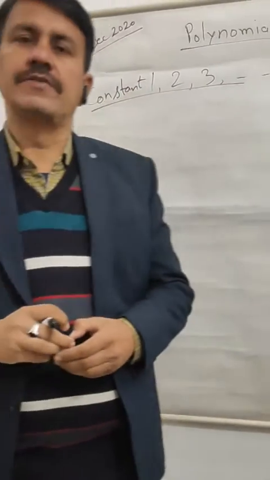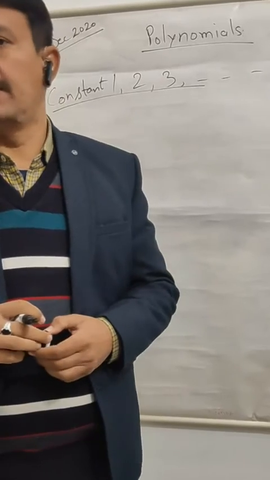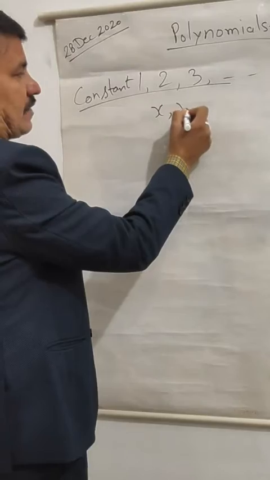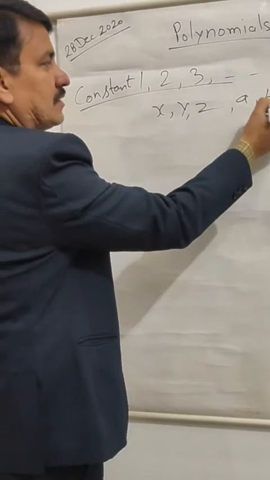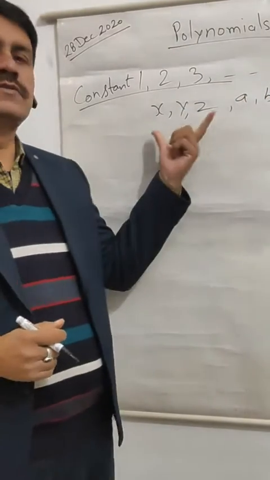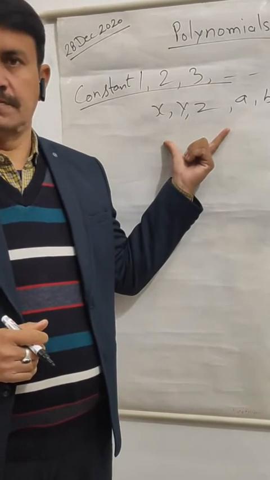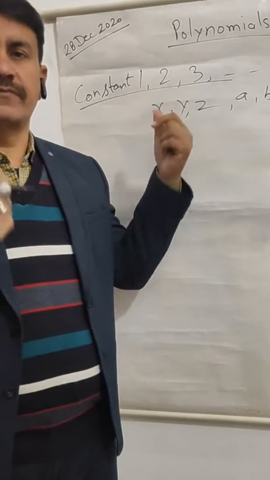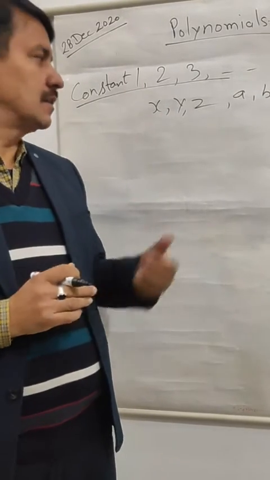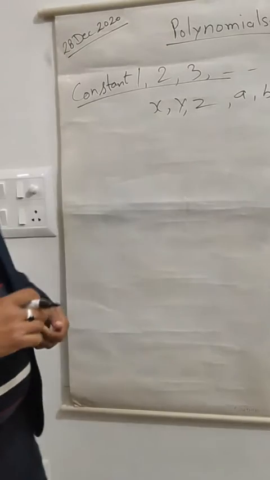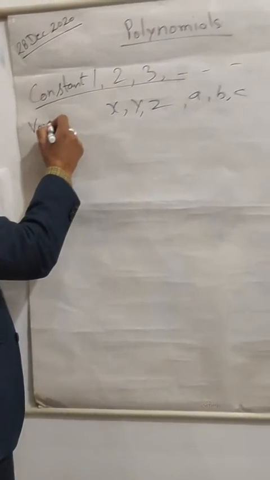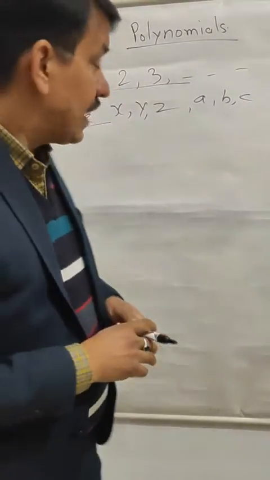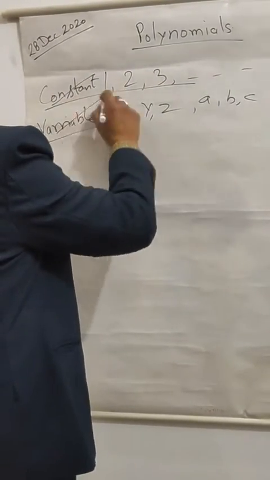On the other side, we have some things that change their values from time to time according to the question, like x, y, z, a, b, c, because their values change according to the question. Here x has some value in one question, on the other hand it has other values in other questions. So these types of things are known as variable. We have the constant and the variables.